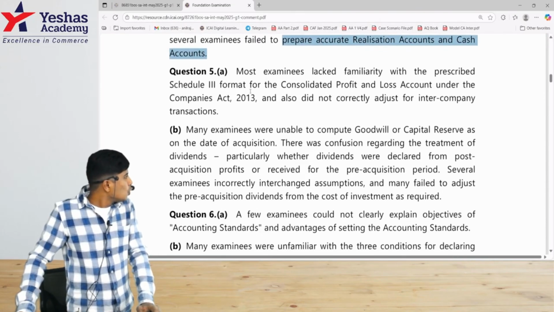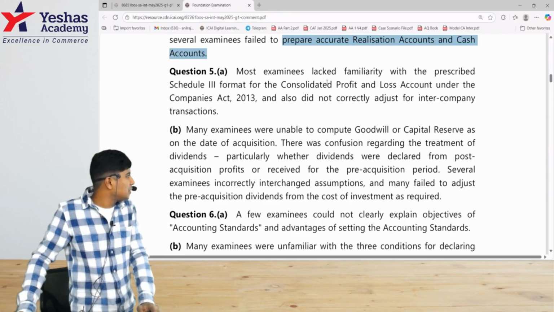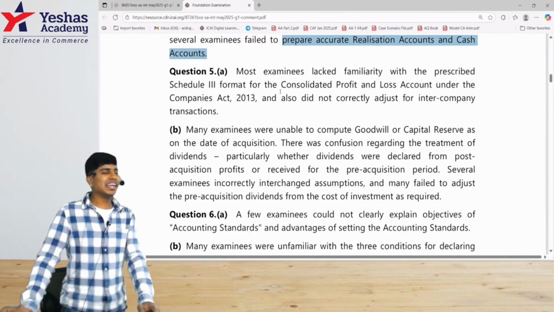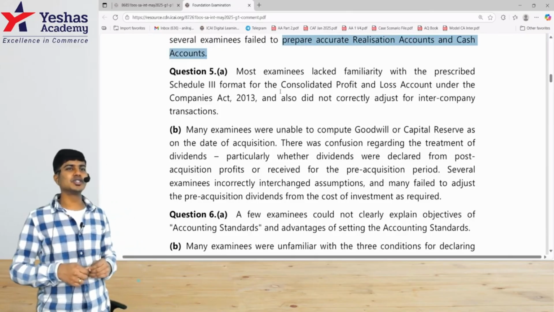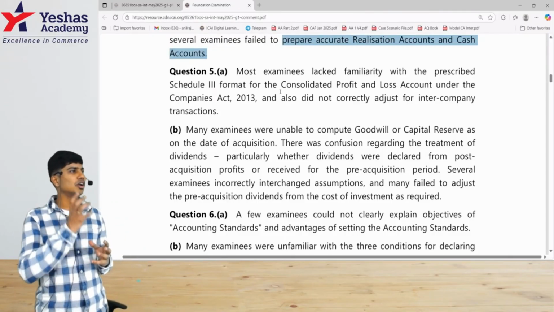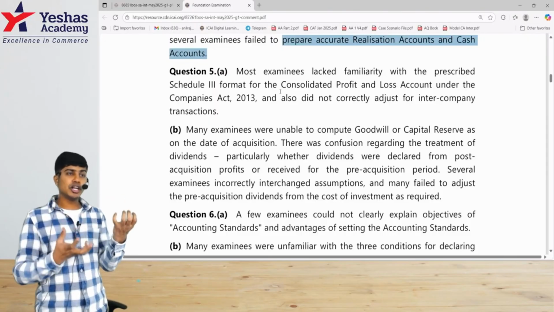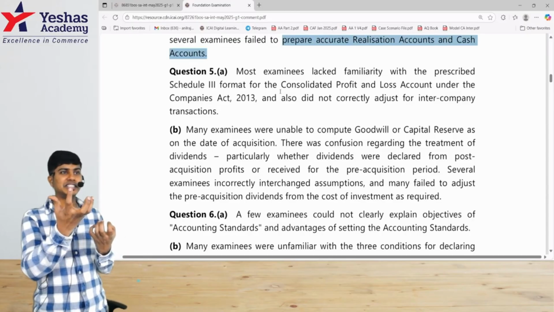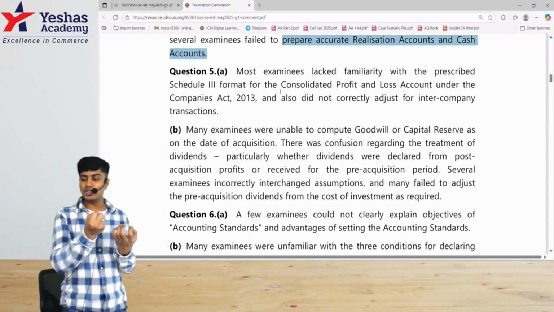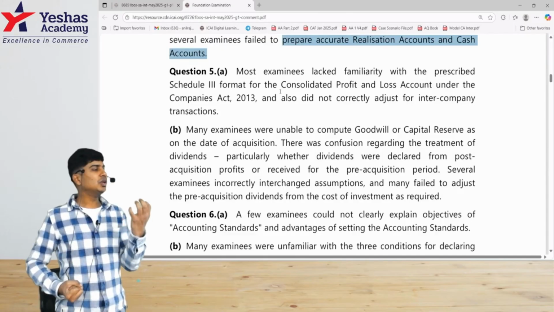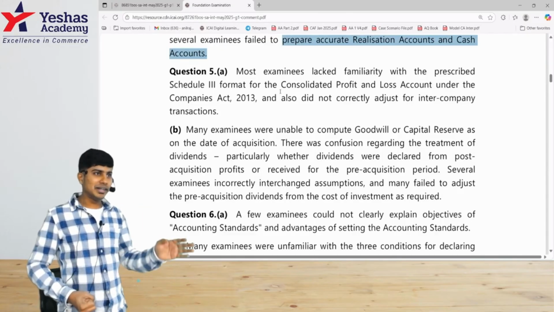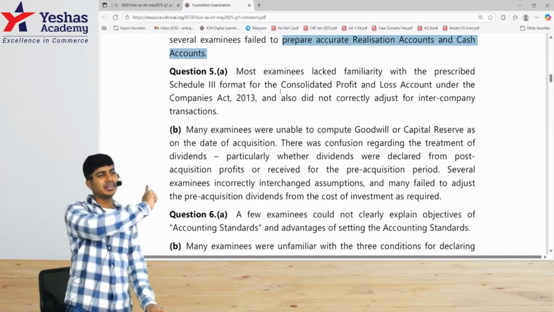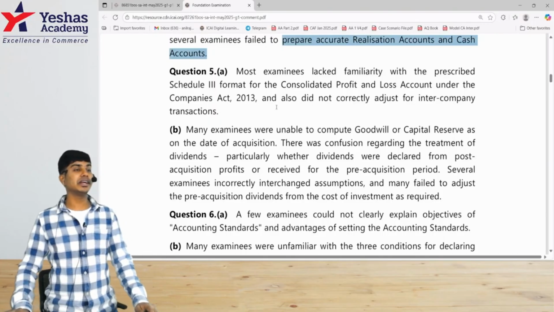5A. Most examinees lacked familiarity with the prescribed Schedule 3 format for consolidated PL. Like I mentioned the other day, when you're doing consolidation, consolidation as a chapter will have consolidation of balance sheet as well as PL. There are so many concepts, so many adjustments, so many questions on consolidated balance sheet that by the time you finish the complete consolidated balance sheet, you become so saturated, you take consolidated P&L very lightly. But in the exam, they asked a question on consolidated PL. That itself was a bouncer to many, and then they have not presented consolidated PL clearly.